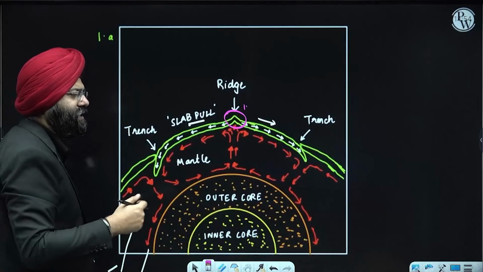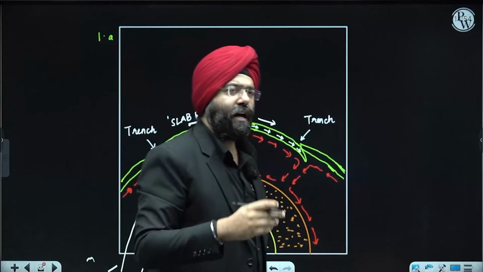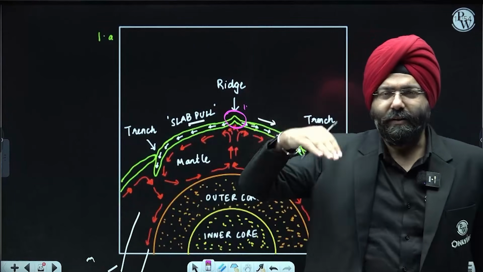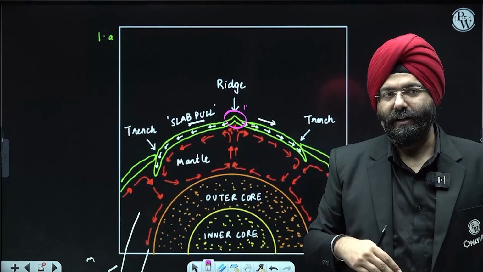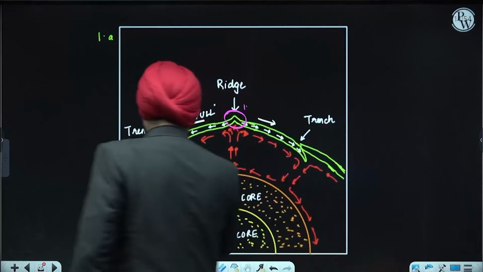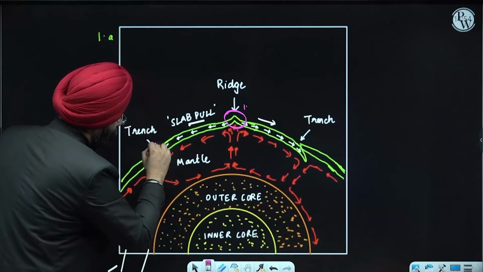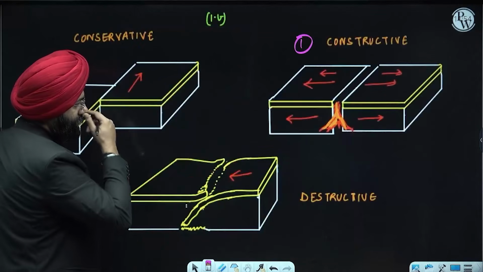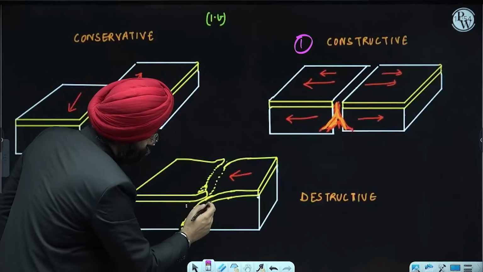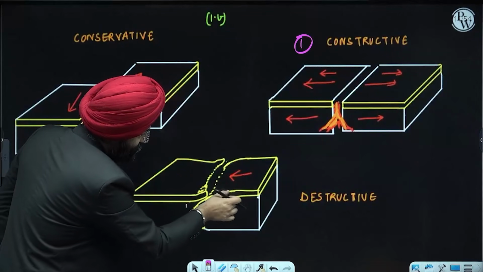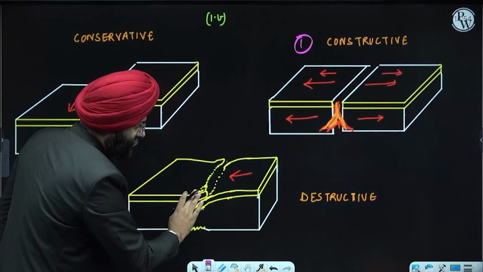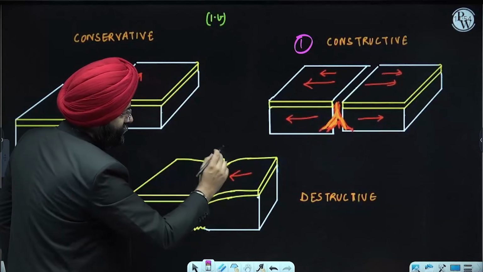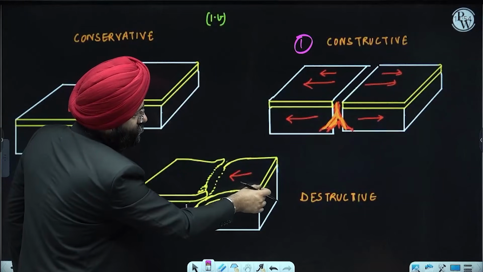That is why when you see the trenches, marine trenches and all, they're an outcome of one plate basically subducting or going underneath another plate. Now, if I see this particular case, let me put it as point number 2. Now see over here. This plate is moving underneath this particular plate. Clear? That means, please understand, obviously new plate will be created over here.